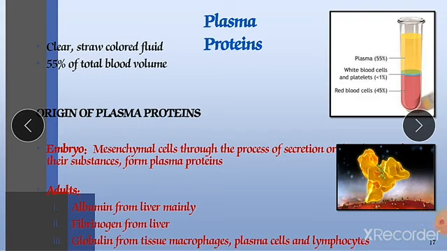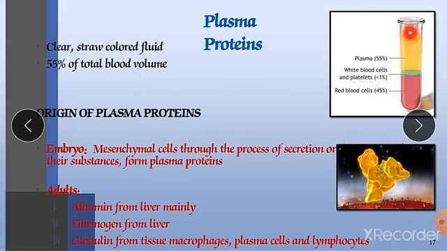In the last chapter, we discussed the composition of blood and the functions of blood. In today's presentation, I will discuss the plasma proteins. Plasma proteins means the proteins which are available in our blood, mostly in our plasma. It is a clear straw colored fluid, almost 55% of total blood volume.